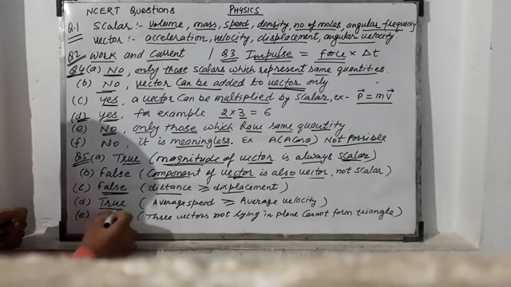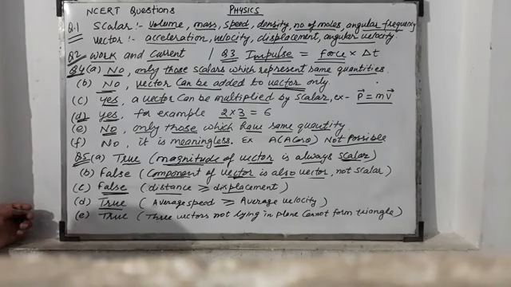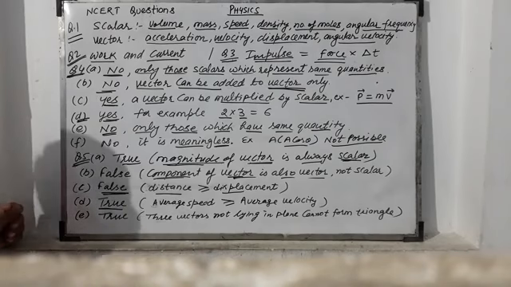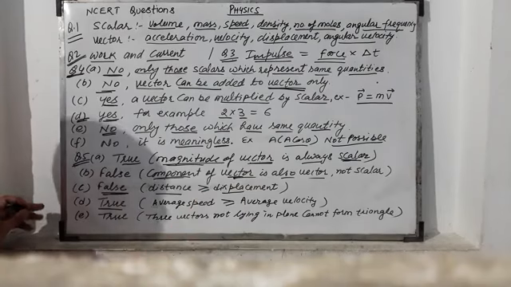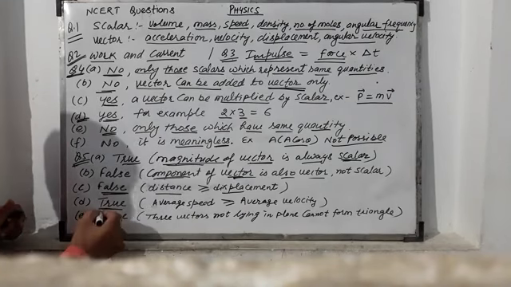Now, the fourth statement is average speed is always greater than or equal to average velocity. Then it is true.